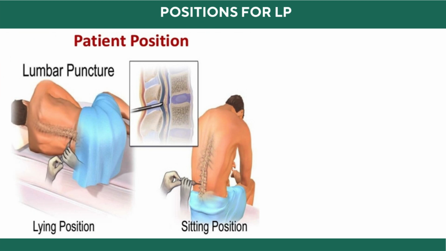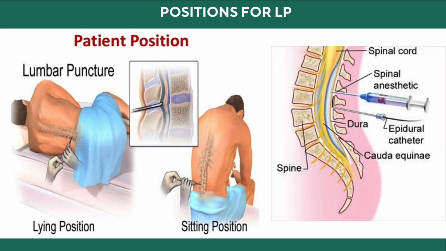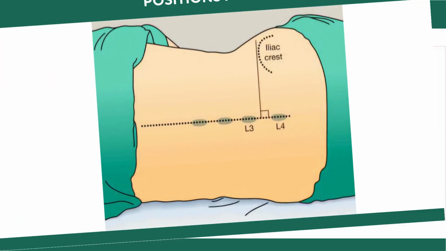The patient may be positioned in one of two ways: lying on their side with the chin tucked to the chest and knees drawn to the abdomen, or sitting on the edge of a table, leaning forward with arms resting on a surface. In both positions, the goal is to widen the spaces between the vertebrae, making needle insertion easier.